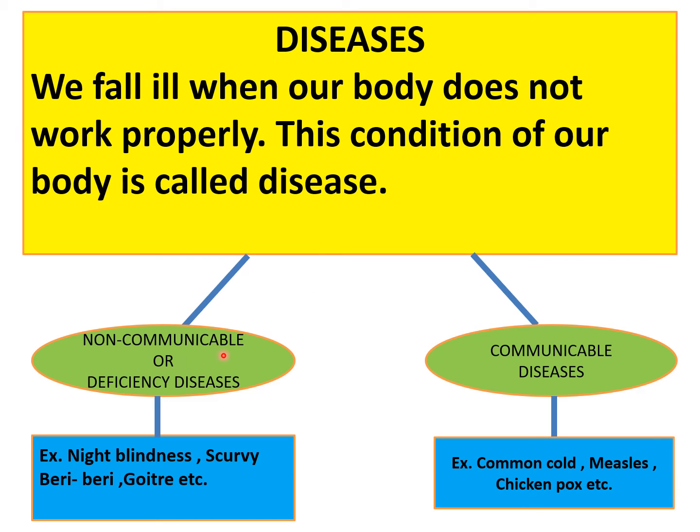One, non-communicable or deficiency diseases, and the other one is communicable diseases. Communicable means to communicate or to pass from one to another. So non-communicable means that they cannot pass from one person to another, and they are deficiency diseases.